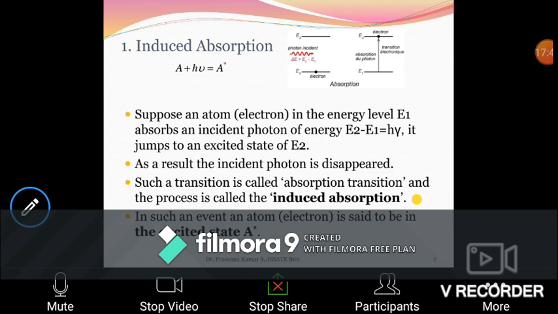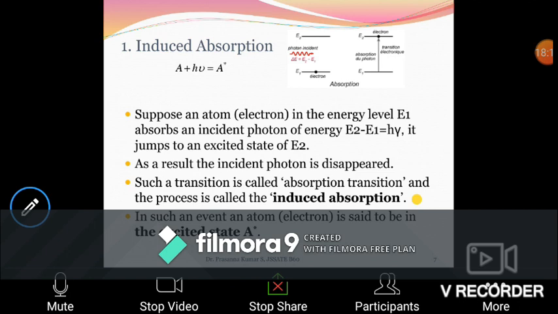Any other photon whose energy is greater than E2 minus E1 will not be absorbed, and any photon whose energy is less than that will not be absorbed. Only photons whose energy is exactly equal to E2 minus E1 are going to be absorbed. All other photons won't be absorbed. So only such photons are absorbed by an atom or electron sitting in the lower state E1, which moves to the excited state.